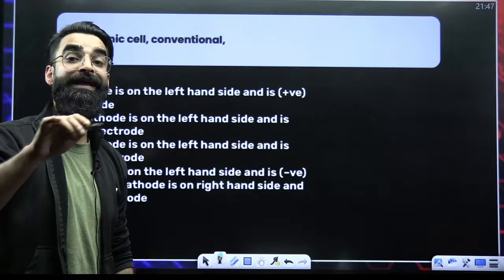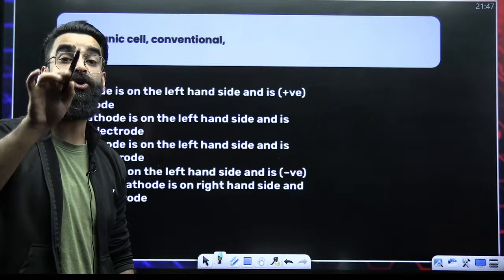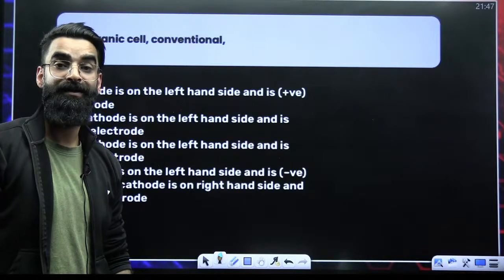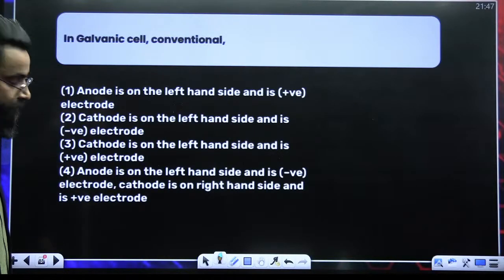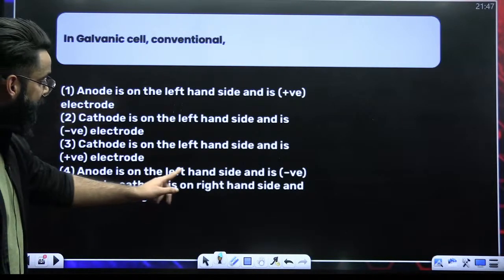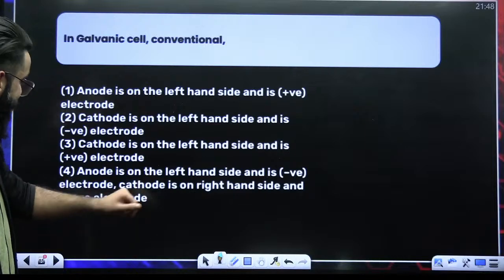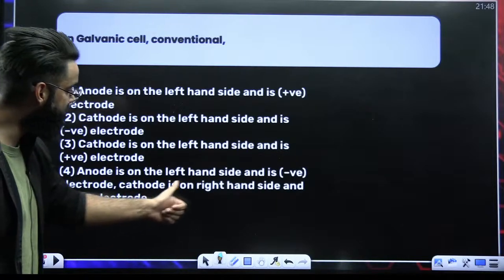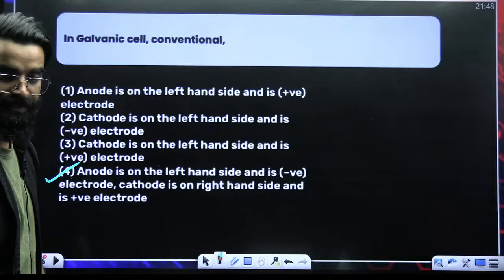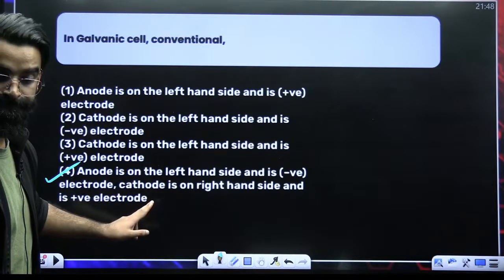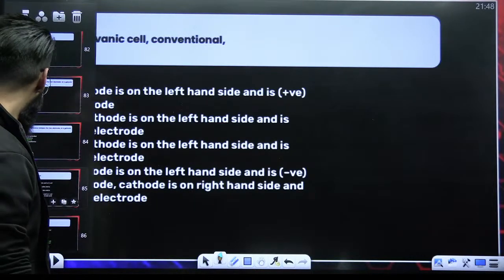On the anodic rod, electrons get accumulated, due to which the anodic rod gets negative. So first cannot be the answer. Anode is on left hand side and is negative electrode. Cathode is on right side and is positively charged electrode. It is positive electrode. Option D is the one that's correct.